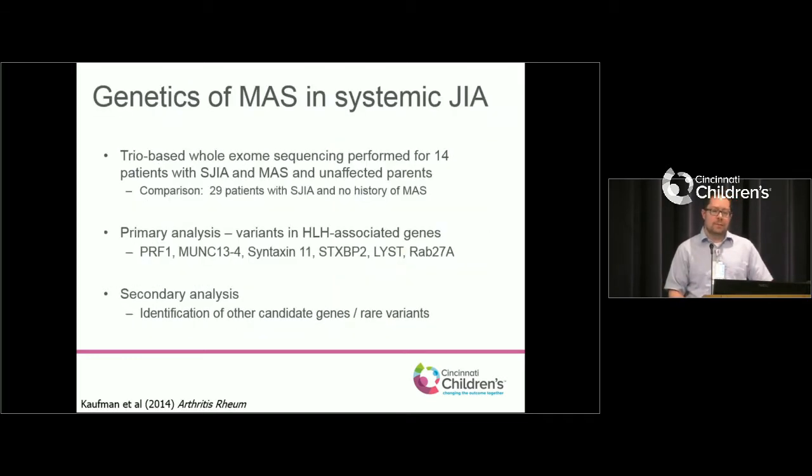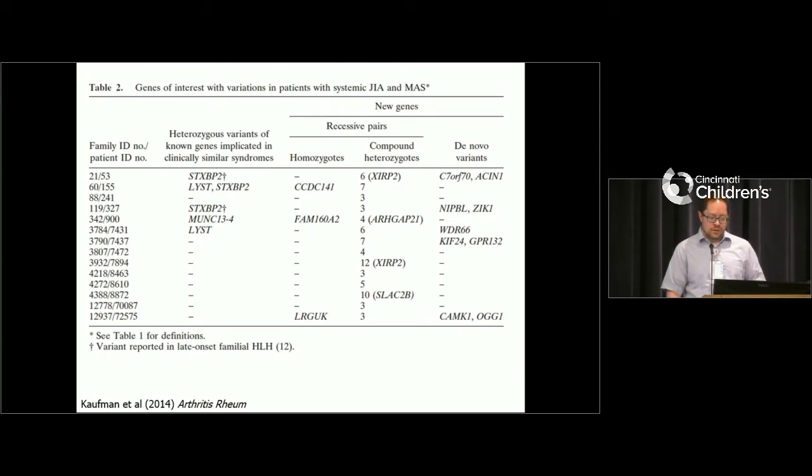So we, Dr. Grom and others here, looked at what we call trio-based exome sequencing, where we sequence both a patient as well as their two parents, with patients who had systemic JIA and recurrent episodes of MAS, as well as looking at patients who have systemic JIA but no MAS. And looking first for variants in some of these genes that are associated with MAS, but also then looking for other things, right? Are there other unknown genes that could be predisposing these children to MAS? And what they found was very interesting.